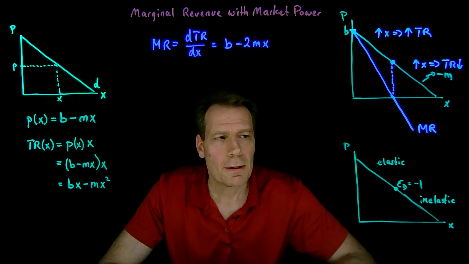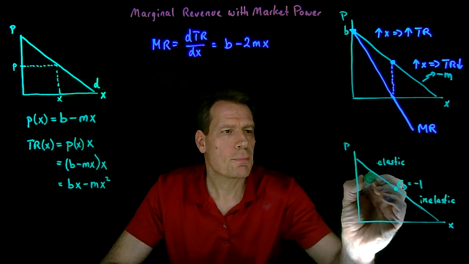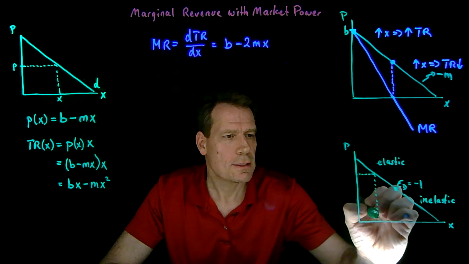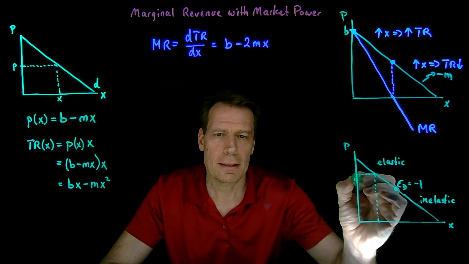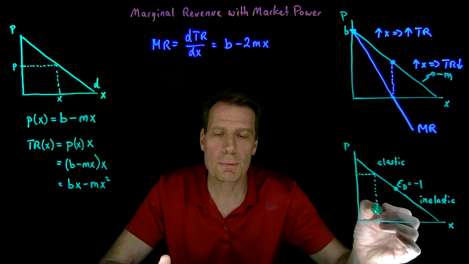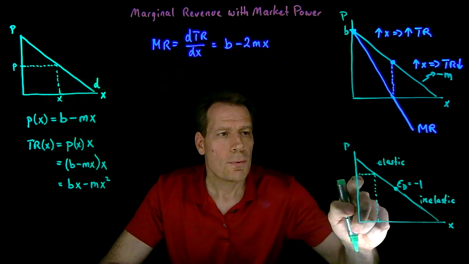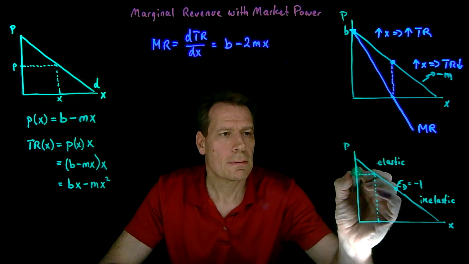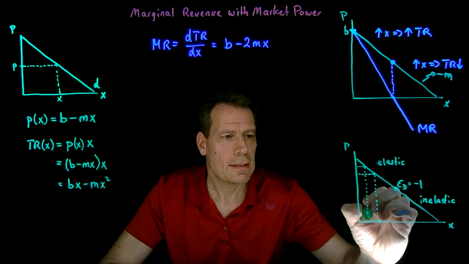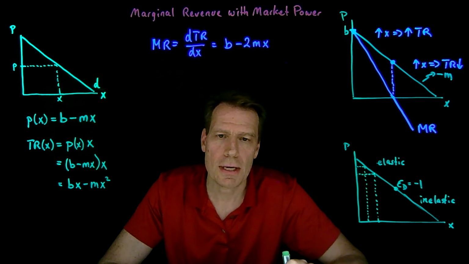And then we talked about what this implies about consumer spending. So if we start on this point of the demand curve, consumers are going to spend this box. The price that they spend per unit times the number of units they buy. That consumer spending is the same as our total revenue box at that price. When price increases, consumers buy less, and they're very responsive in terms of the percentage change in demand from a percentage change in price.